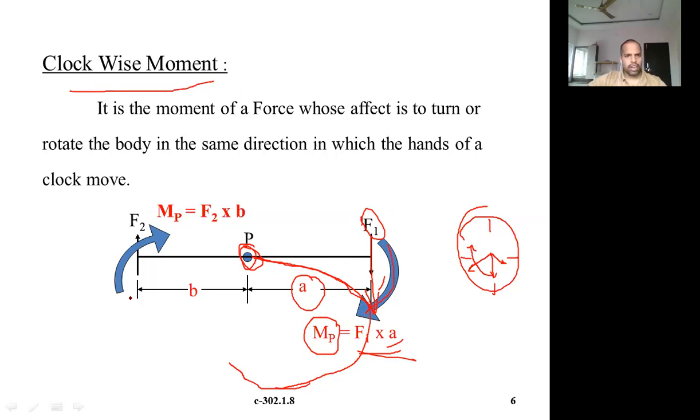Similarly, let's see the moment due to this force F2. Again we are calculating about this point. What is the force? F2, and the perpendicular distance is B. Moment is equal to force into perpendicular distance.